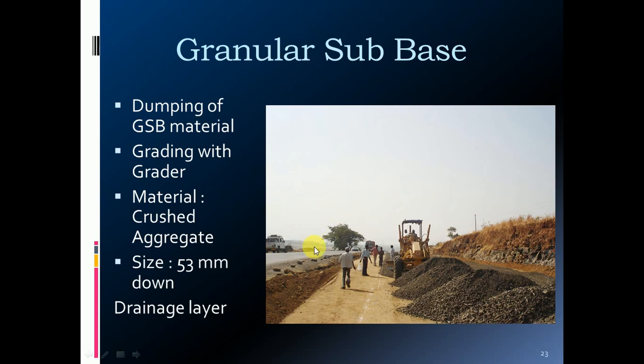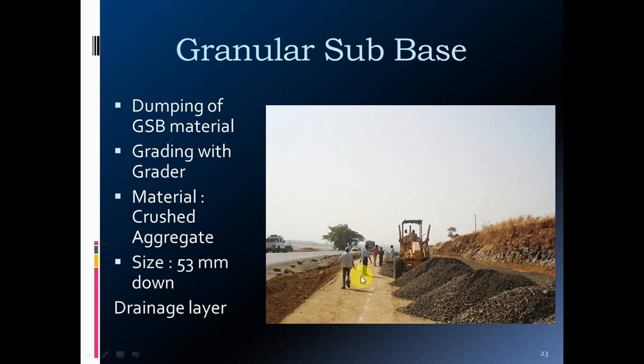For low volume roads we are using hard murum, but for heavy traffic roads such as state highways and national highways, we have to use granular material, that is the aggregates, what you call as the metal. So after the preparation of the subgrade, we need to put this GSB material, granular material. Then this material is to be spread over the layer using the grader.